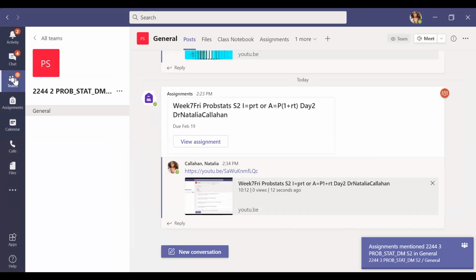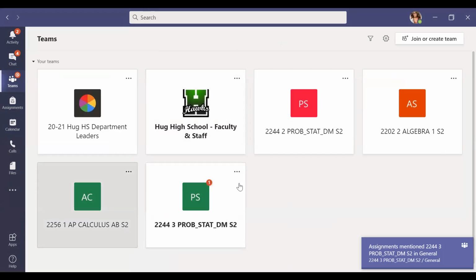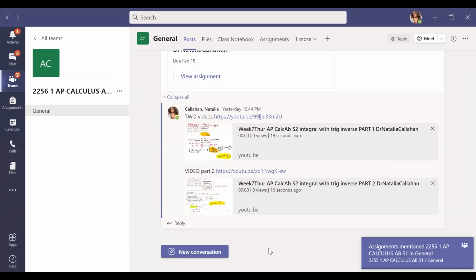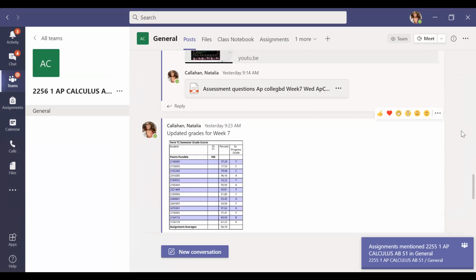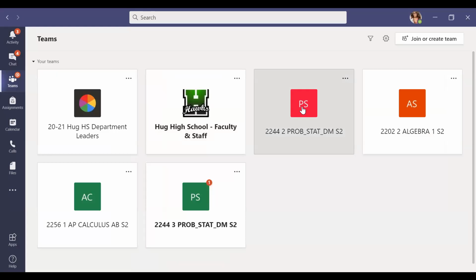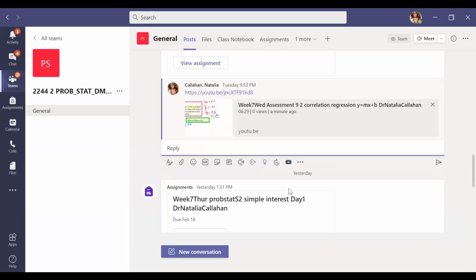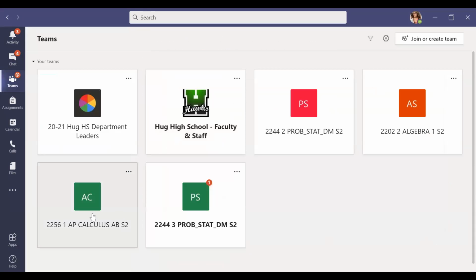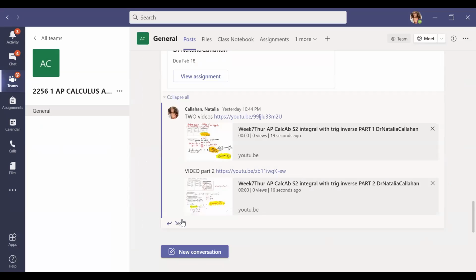Let me make sure that it is done correctly. Okay, but I don't see it. I don't see the assignment here. It popped up and it said it was here, but it's not here. That's okay. I'll give it a minute, and then if it doesn't show up, we'll try to figure it out again. Anyways, we'll go back to this.